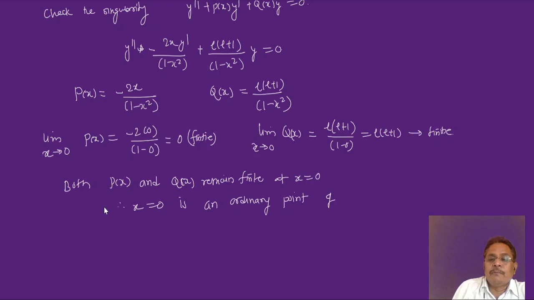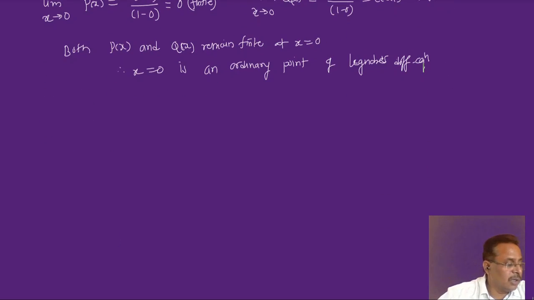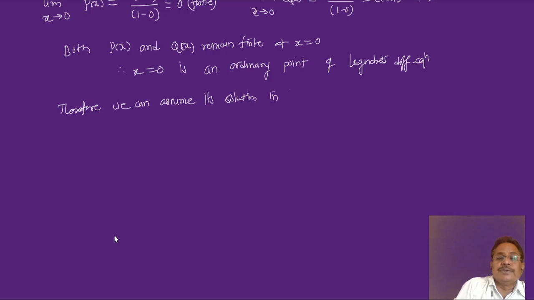Ordinary point of Legendre's differential equation. And if it is, then we can go for the series solution. So this is an ordinary point, therefore if it is an ordinary point, we can assume that there can be a series solution. Therefore we can assume its solution in the form of the following series.